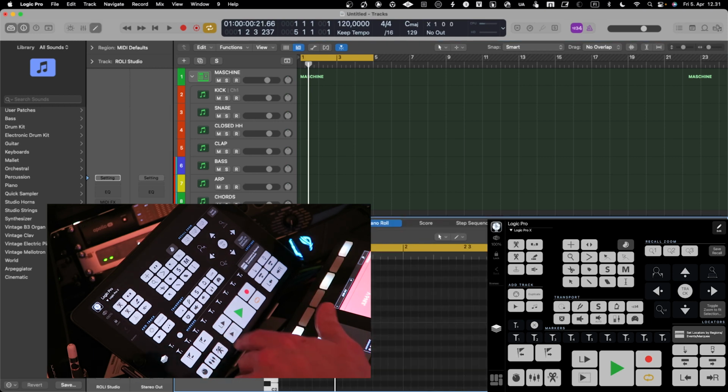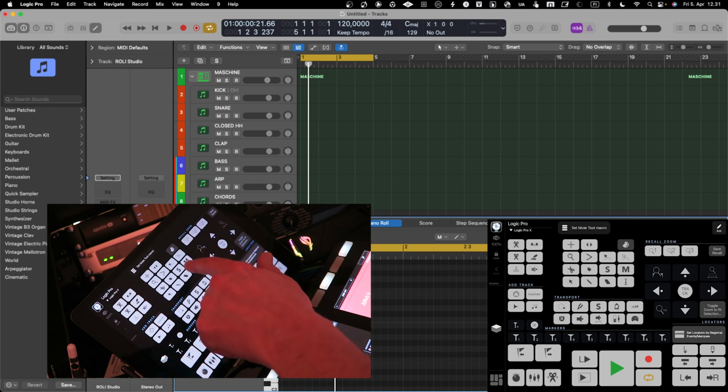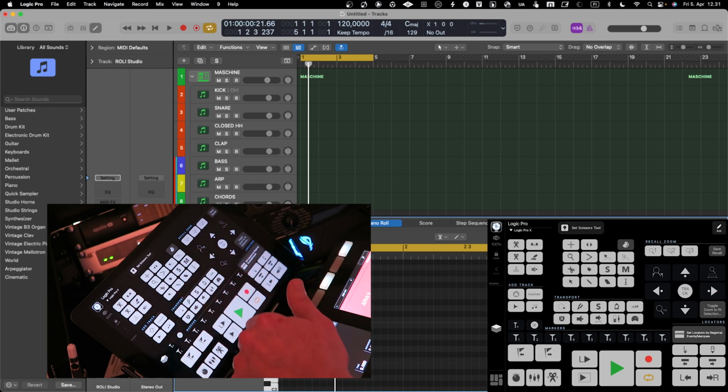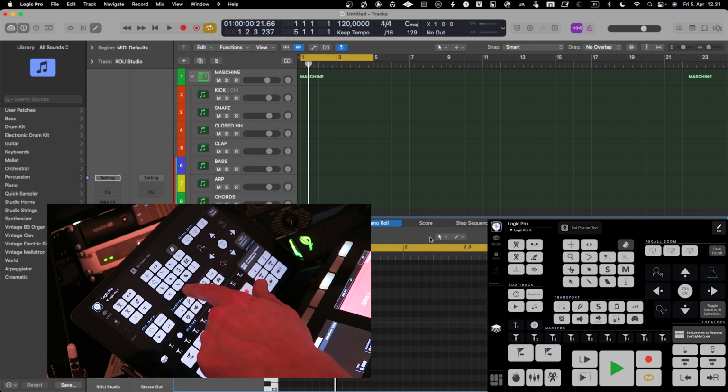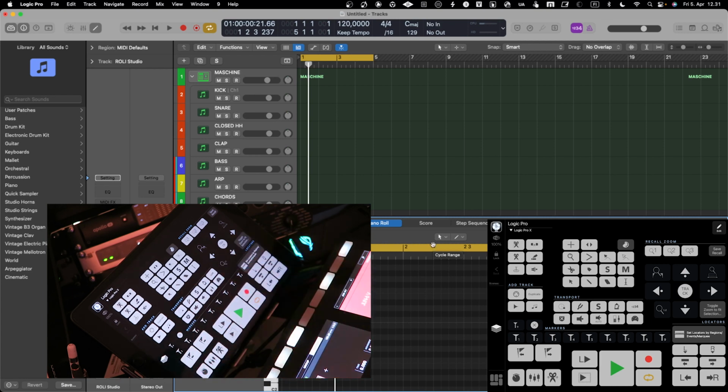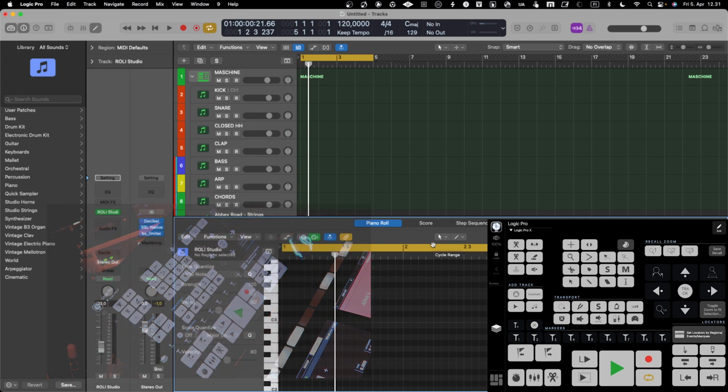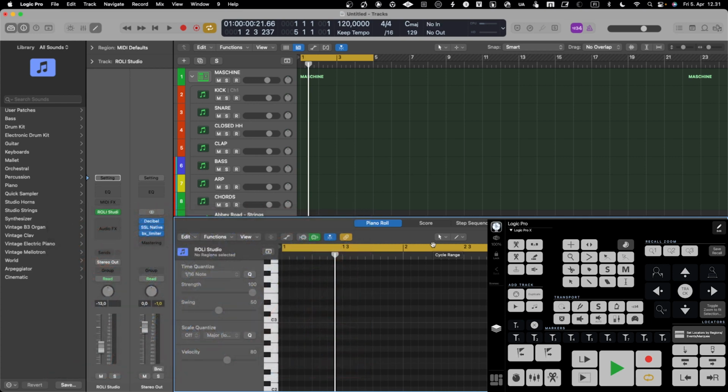So if I'm here now, I change the tool. Here you can see that it changes from scissors to pointer to pencil, and so on and so forth. So that's how you can easily control with just the touch screen which key macros, keyboard shortcuts, you run against Logic.